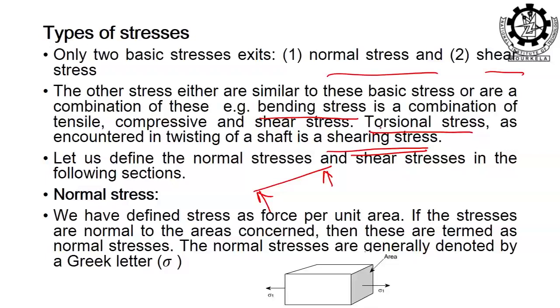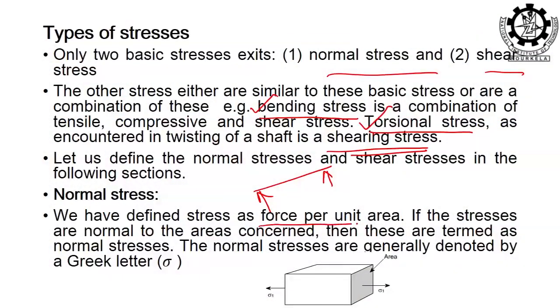In mechanical engineering we study bending differently, torsion differently, and then both bending and torsion together in a particular mechanical component. We will analyze all of these in different sections of our mechanics of materials course. As for normal stress, I do not want to discuss it again; it is force per unit area, which I have already discussed, and it has been written here more clearly.